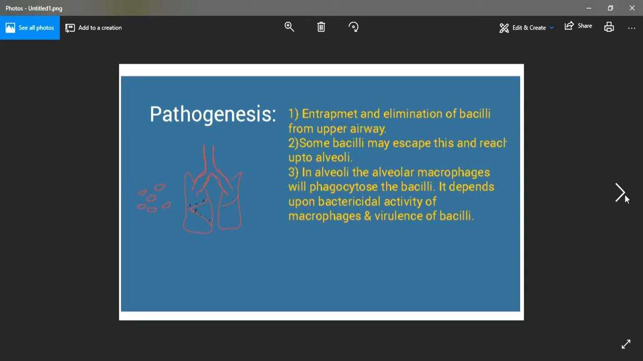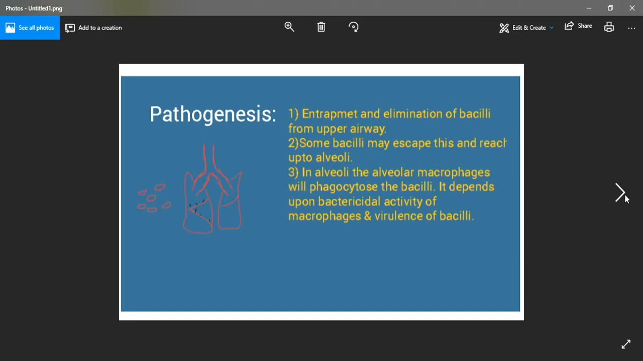Now, once they reach the alveoli, the local immune response at the site of the alveoli, in the form of alveolar macrophages, will become activated. These alveolar macrophages will try to engulf the bacteria and phagocytose them. Now this process of phagocytosis depends upon two factors. The first factor is the bactericidal activity of the macrophages as well as the virulence of the bacteria.